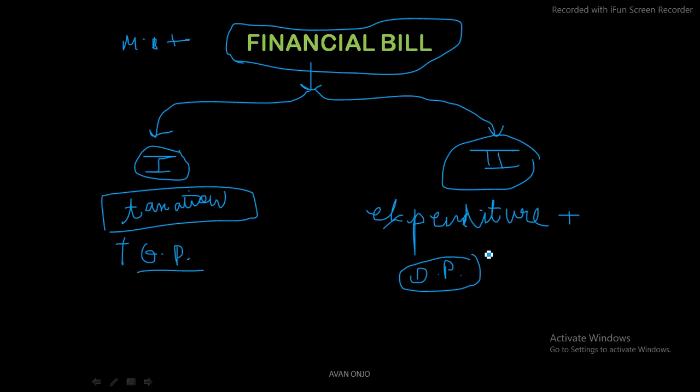I hope that category 1 and category 2 of financial bill are very clear to you, because I've explained it in the most simple sense possible. If you go to the articles and read them barely, it would be very difficult to understand. So you need certain explanatory videos for that, and this is what we are going to do through these videos, to make your concepts clearer. Self study is very powerful and needed, but you need to understand the basic concept. I hope our videos are going to help you all, and this is completely free.